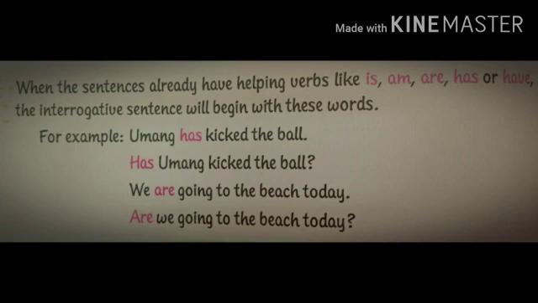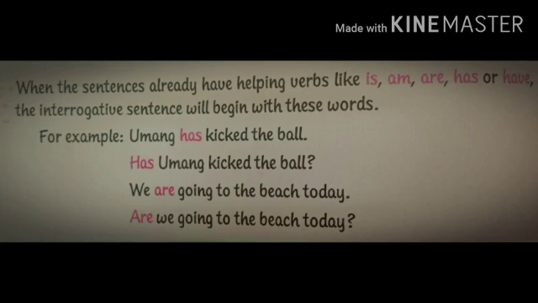Helping verbs always are used before verbs that end in ed or ing form. For example, Umang has kicked the ball. Here kicked, there is an ed form. Yes, and the word has is a helping verb. So the sentence will begin with the helping verb. Has Umang kicked the ball?